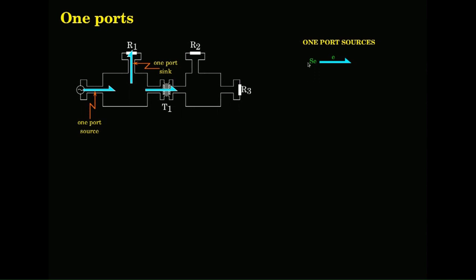So, it could be a torque source, it could be a force source, it could be a voltage source, it could be MMF source, it could be a temperature in the thermal domain. So, in each of those domains, it could be pressure in the hydraulic domain. Right. So, what it will define? It will define the effort respectively.